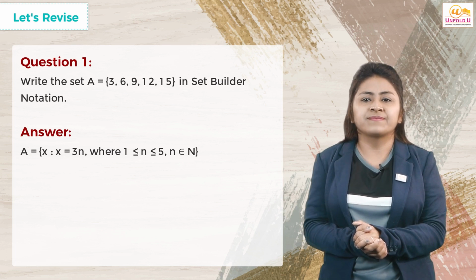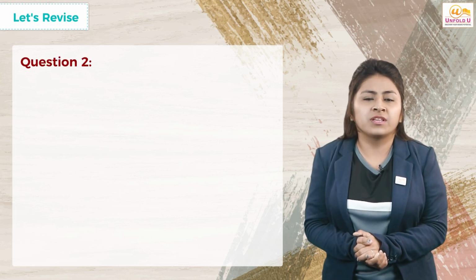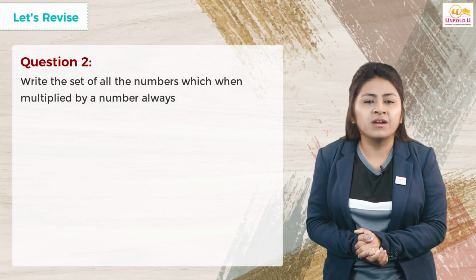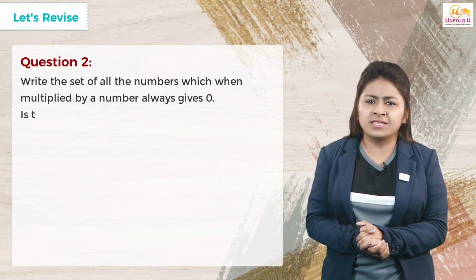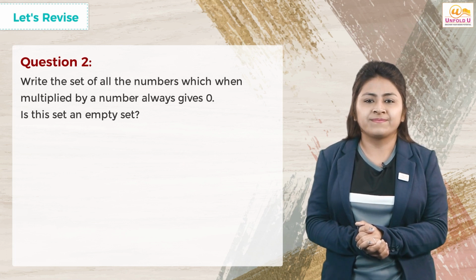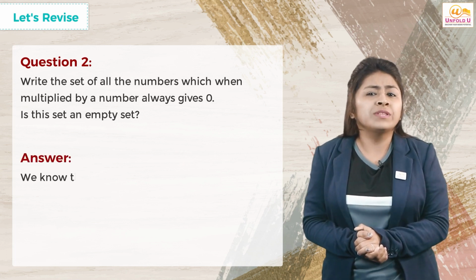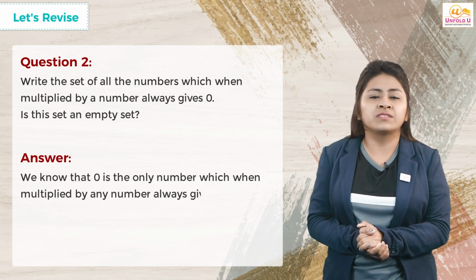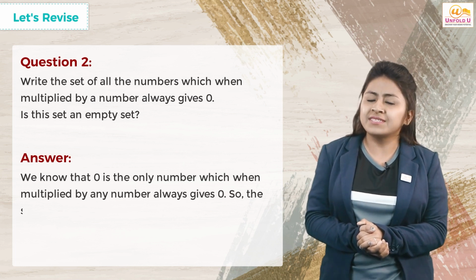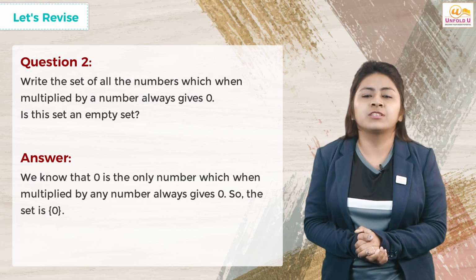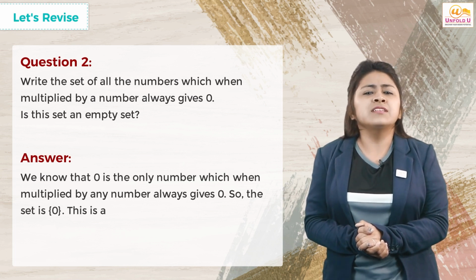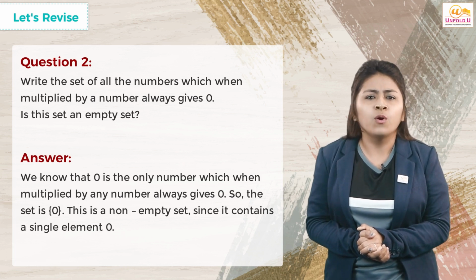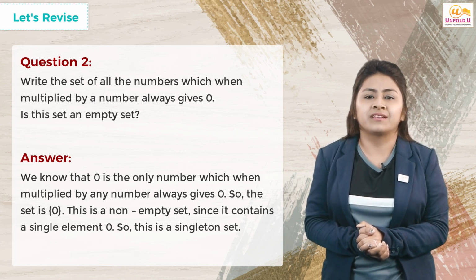The second question is, write the set of all the numbers which when multiplied by a number gives 0. Is this set an empty set? Now we know that 0 is the only number which when multiplied by any number always gives 0. So this set is {0} in curly braces. This is a non-empty set since it contains a single element 0, so this is a singleton set.